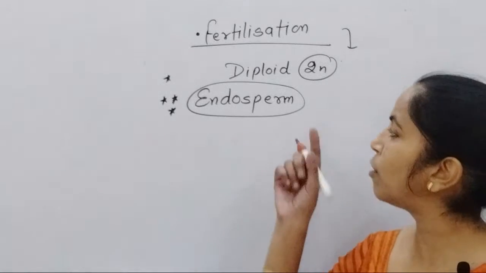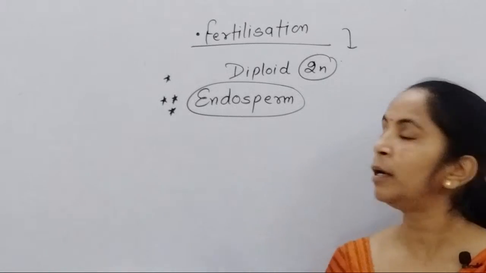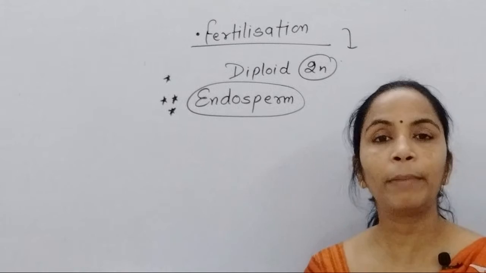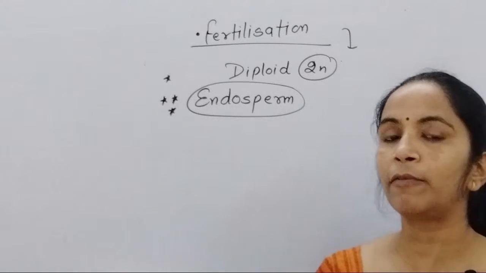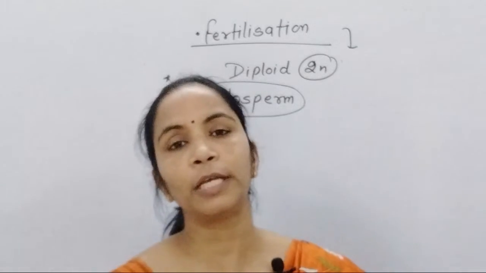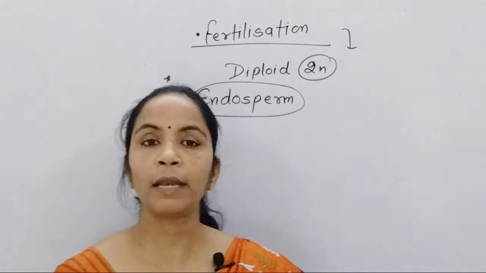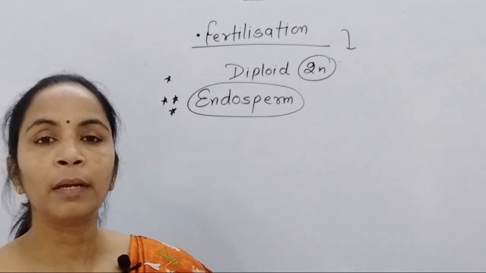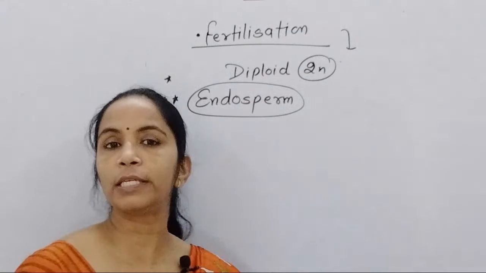But in case of gymnosperms also, you remember, endosperm is present, but the process of triple fusion or double fertilization is completely absent. Then how does this endosperm develop, and what is the nature of this endosperm?